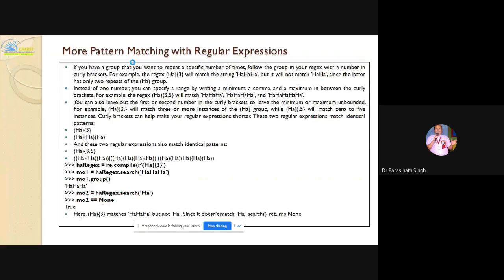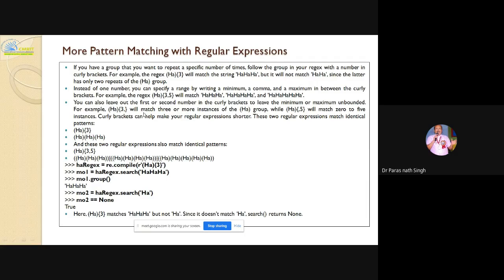Now, if you have a group that you want to repeat a specific number of times, follow the group in your regex with a number in curly brackets. I have already given the example of regex 'ha'. If you are making a laughter, ha ha ha, so that 'ha' should appear 3 times, you can do that. We have already used backslash d 3 times for the date format. If you give 3 here, 2 occurrences of 'ha ha' will not be matched. 3 occurrences of 'ha ha ha' or 4 occurrences will be matched.